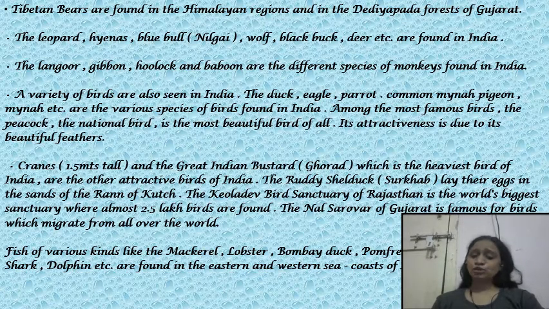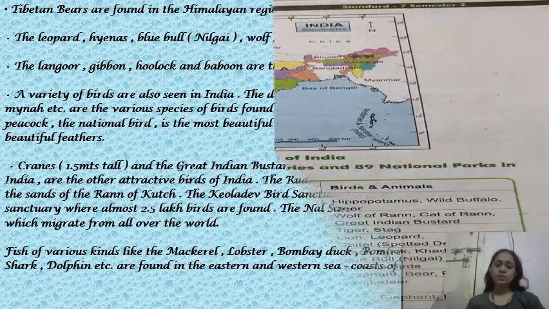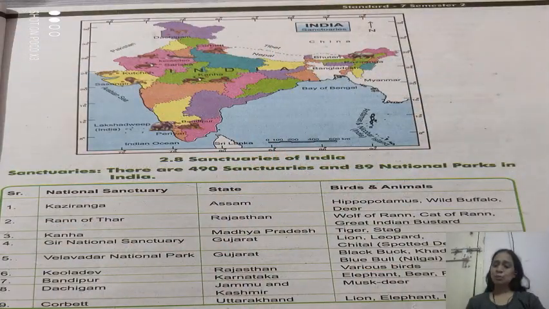Fish of various kinds like the mackerel, lobster, Bombay duck, pomfret, shark, dolphin, etc. are also found on the eastern and the western coast of India. Now we will see some of the sanctuaries which are in India and which animals are found in these sanctuaries.